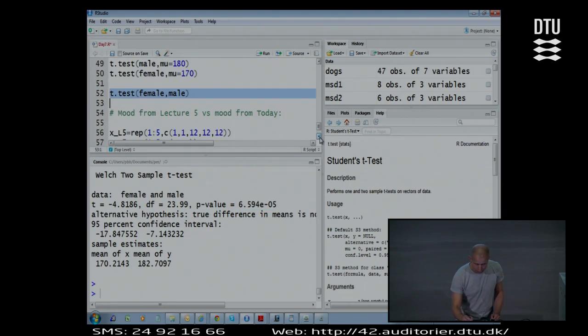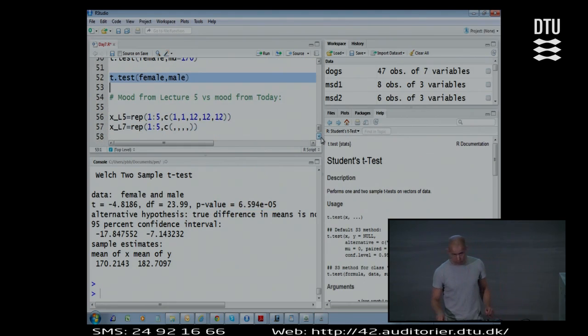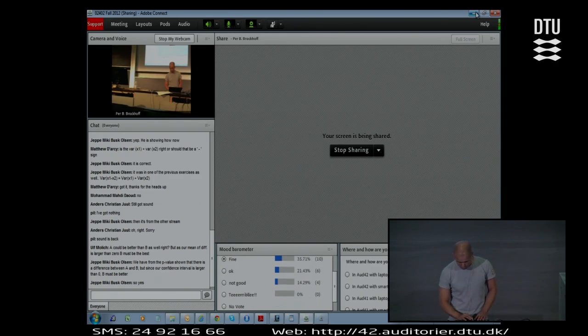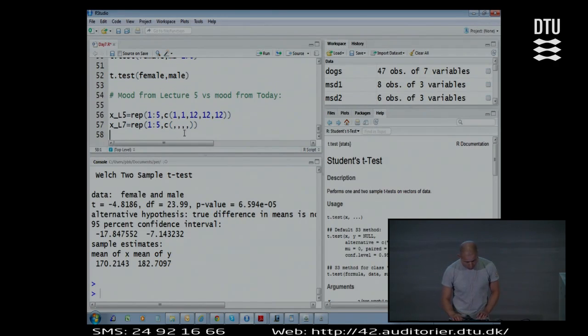I was going to actually check whether we are getting more and more depressive as the darkness is hitting on us. Should we do that here? The mood today is 8, 10, 6, 4. That is from the other side. 0, 4, 6, 10, 8, and so on. Fantastic, I did it. So here's the mood from lecture 5.